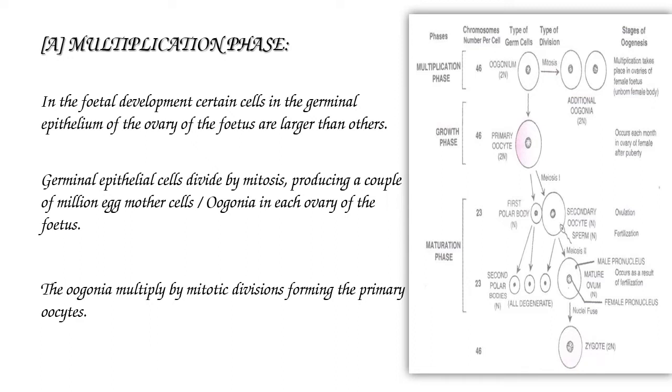Germinal epithelial cells divide by mitosis, producing a couple of million egg mother cells called oogonia in each ovary of the fetus. The oogonia multiply by mitotic divisions, forming the primary oocytes.